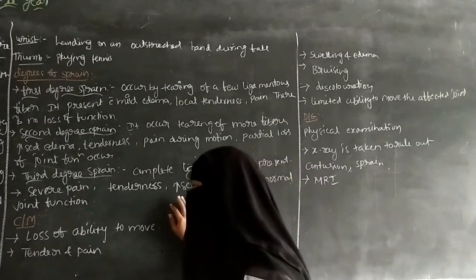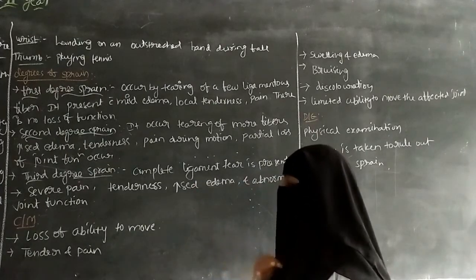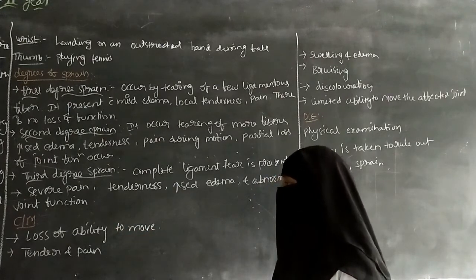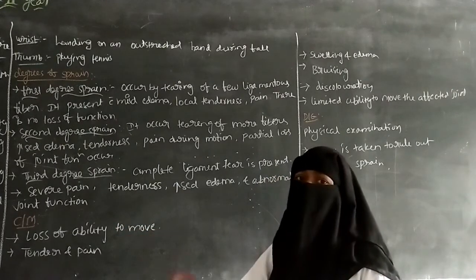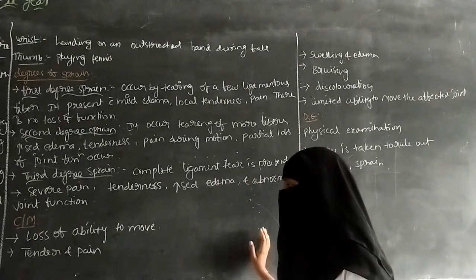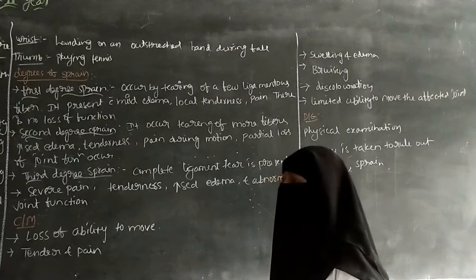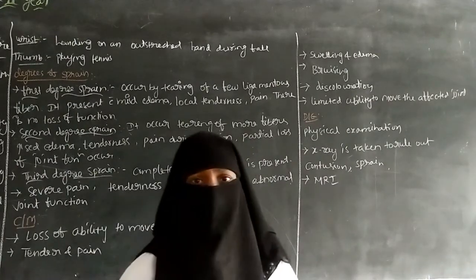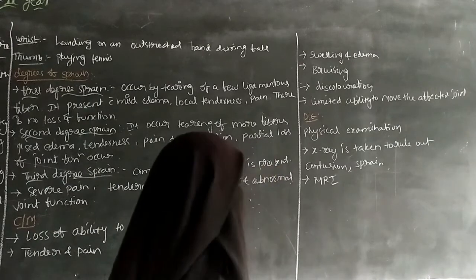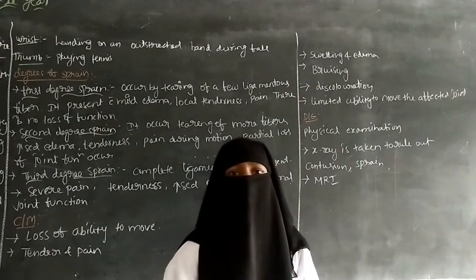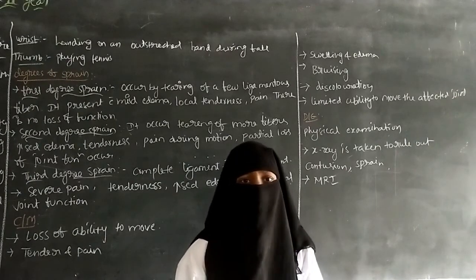And next one is clinical manifestation. The clinical manifestation includes loss of ability to move. The patient is not able to move, and there is tenderness and pain. By touching itself, the patient will get pain. And next one is swelling and edema. The patient will have swelling and edema around the joints.